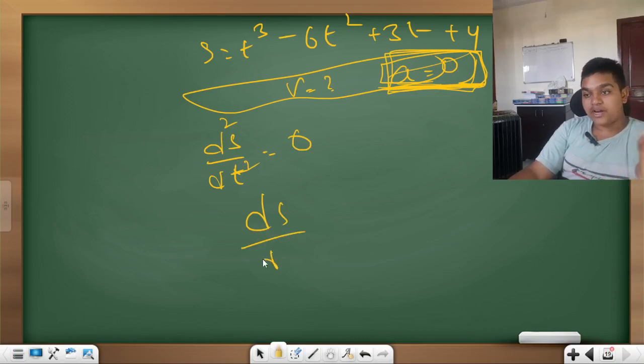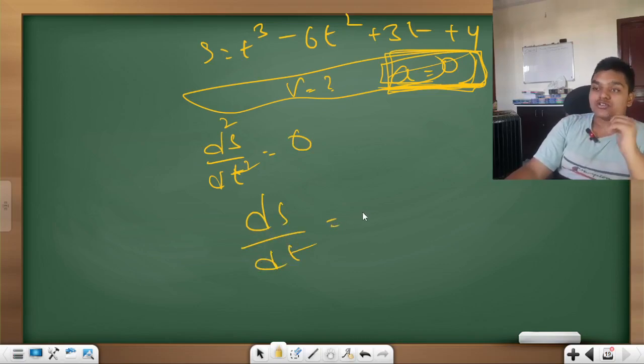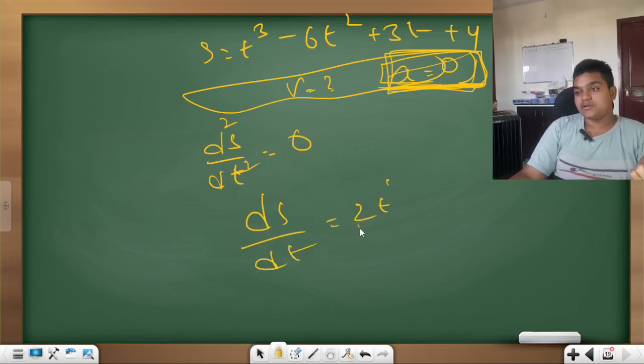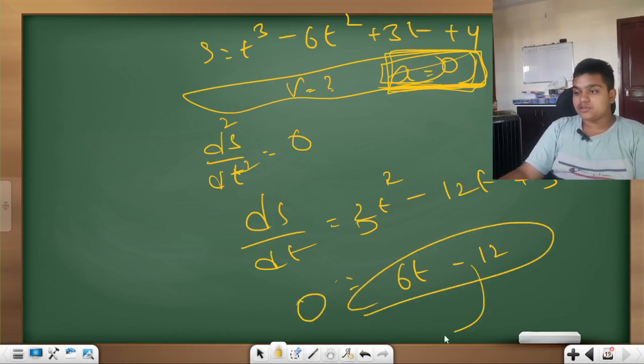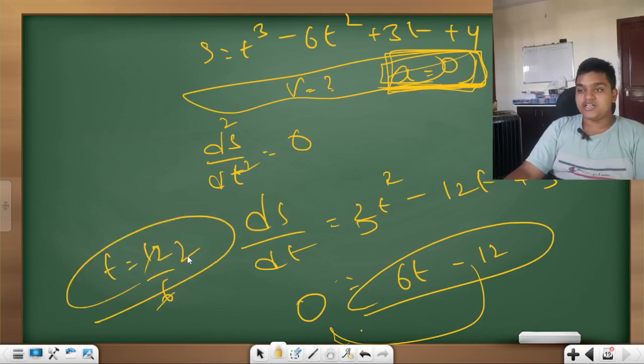So, first of all, find the double differentiation. Do it like this. This is 0. Now take this 12 here. t is equal to 12 by 6, which is 2. t is equal to 2.